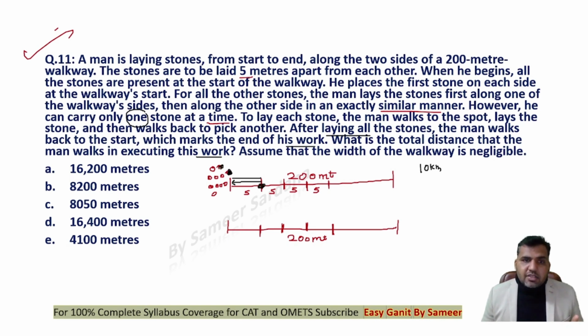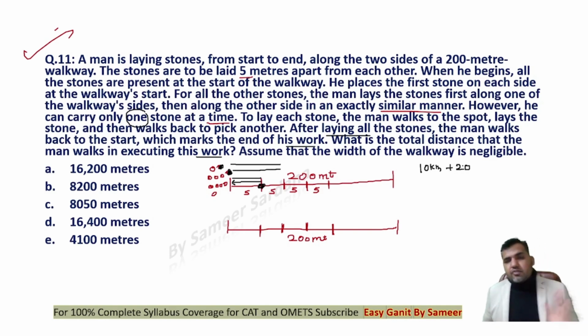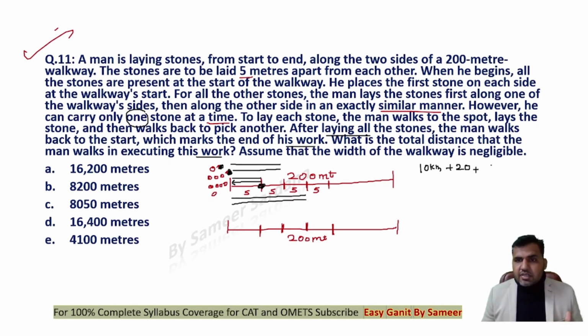Then he'll pick the next stone, right? Again, walk 10 kilometers, then walk back 10. So to place the second stone, he will be traveling a distance of 20. Then again, for the third stone, he will be traveling 15 in this direction and 15 in this direction. Total distance traveled will be 30, right?